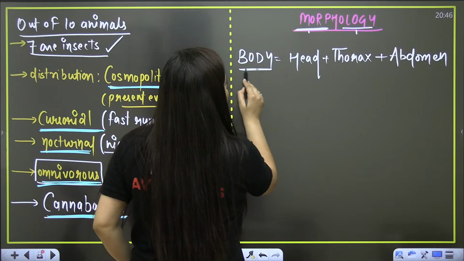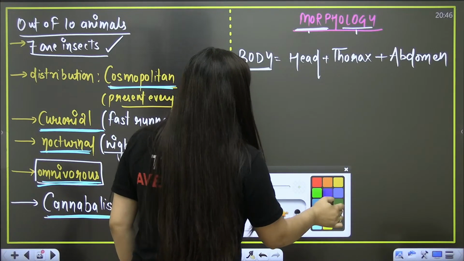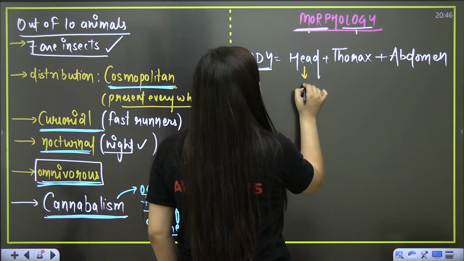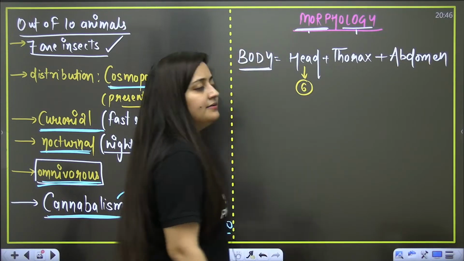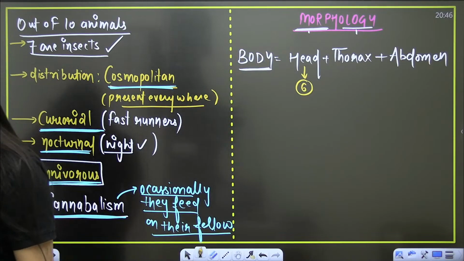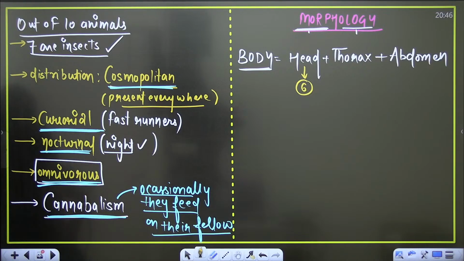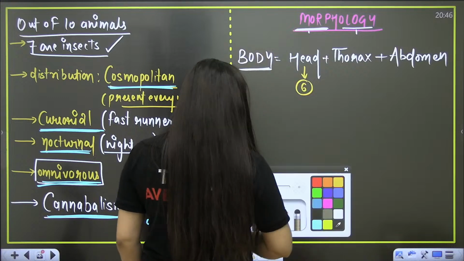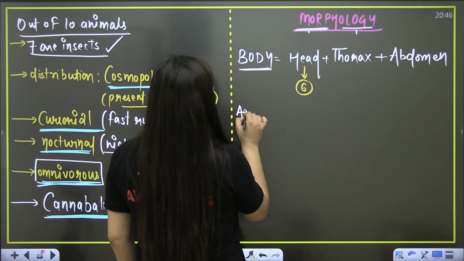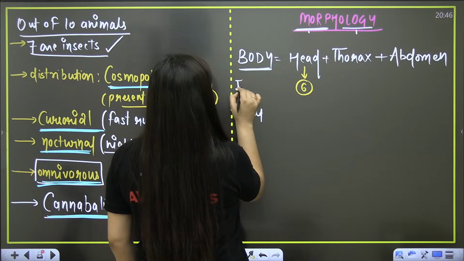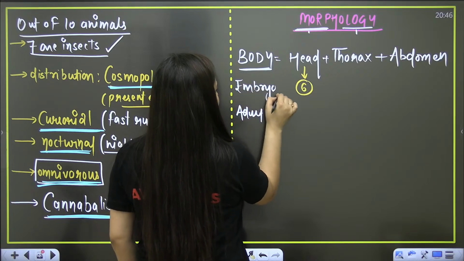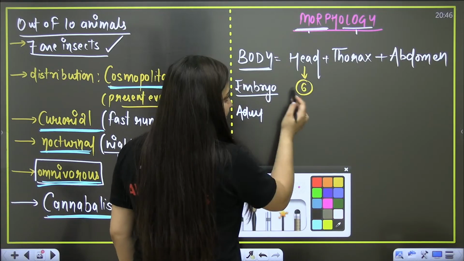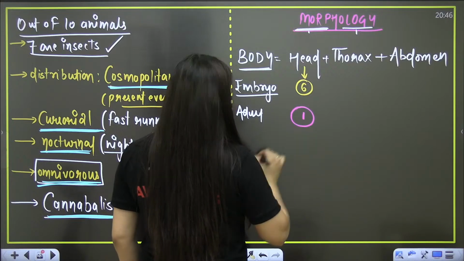During embryonic stages, this head is going to have 6 segments. How many segments will be there in the head? Six segments. But in the case of the adult, all those 6 segments fuse and only 1 segment will be there.